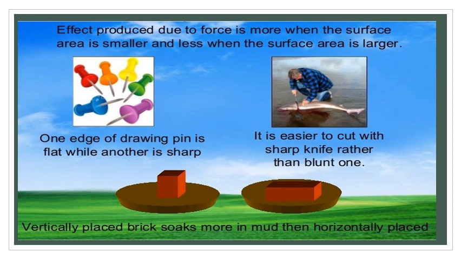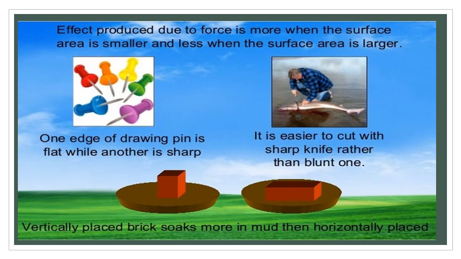Children, here two more examples are there. Two bricks are soaking in the mud. One is placed vertically and another one is placed horizontally. The vertically placed brick soaks more in mud than the horizontally placed one, because when the brick is placed vertically it occupies less area.